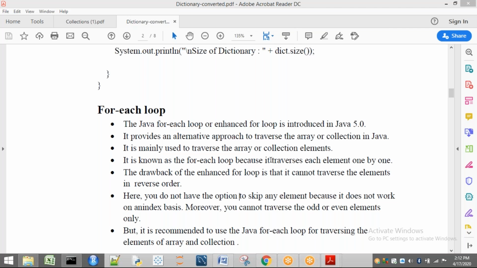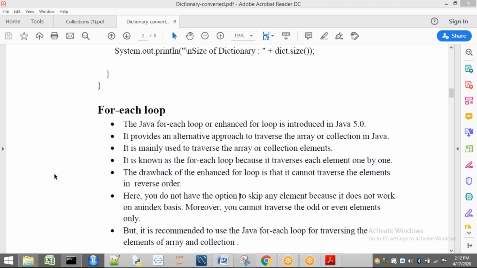Next, we have an advantage here, but the only drawback is that we can only go in the forward direction. For example, if I have an array of 10 elements and I want to go from 0 to 9, no problem. But I cannot traverse in reverse order. If I want to come back from 10 to 9 to 0, it is not possible here.